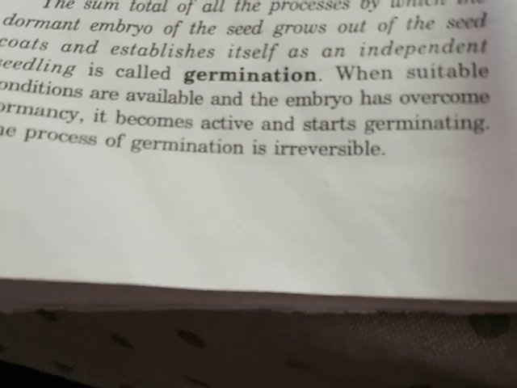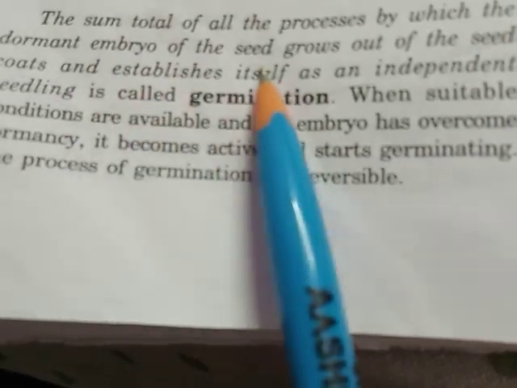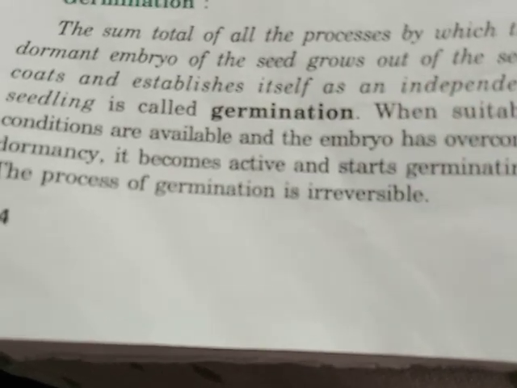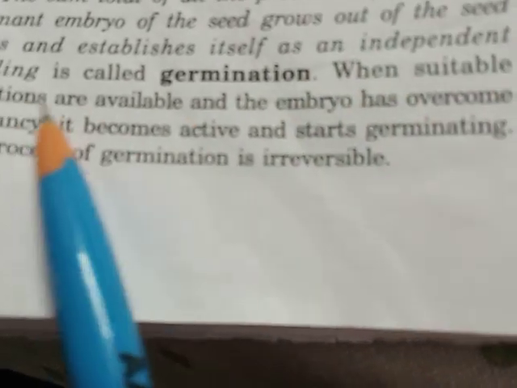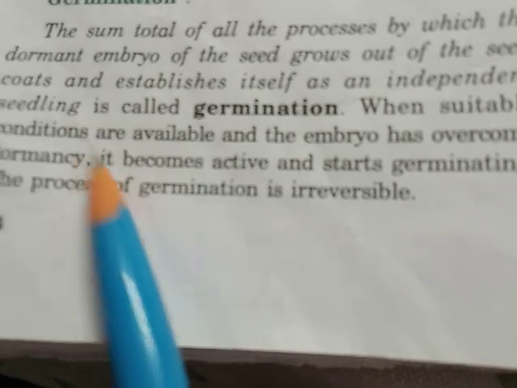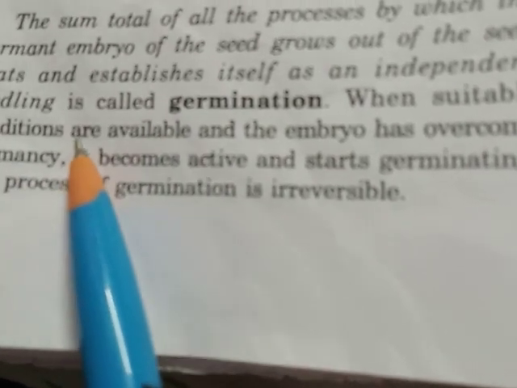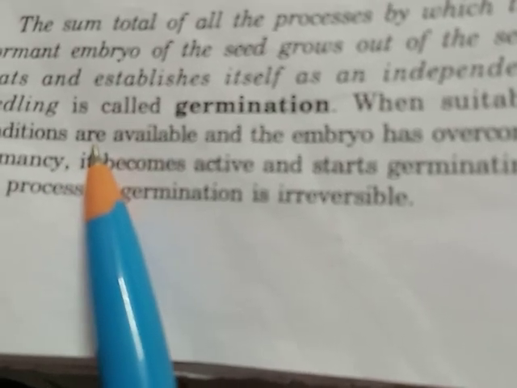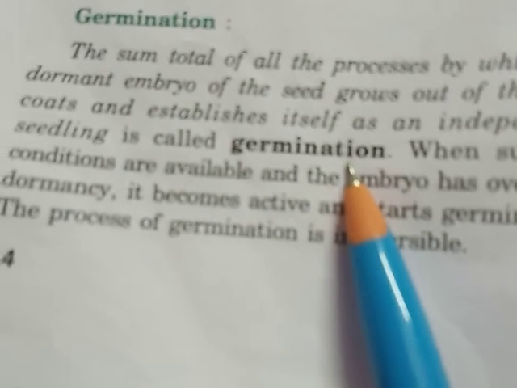When the dormant embryo comes out from the seed coat and establishes itself as an independent seedling, this process is called germination.